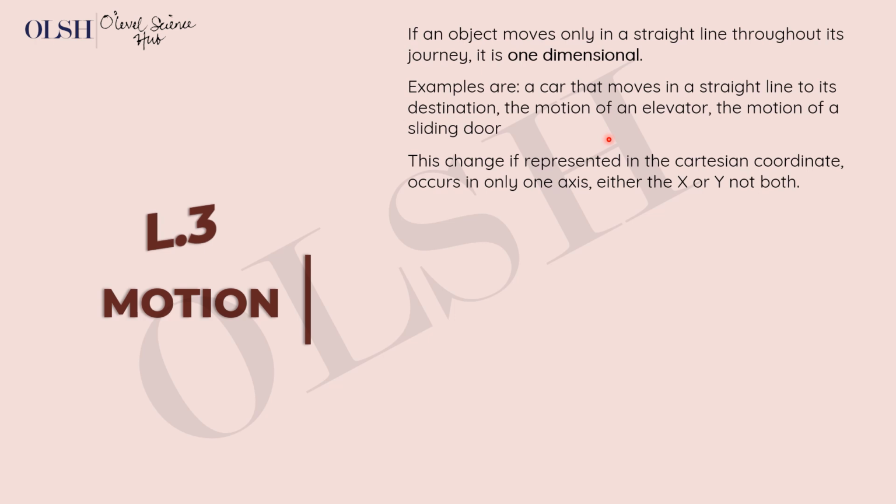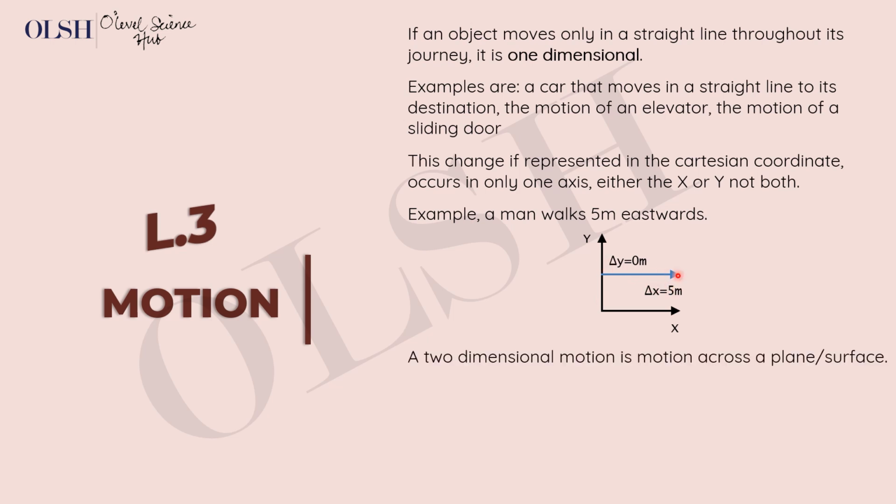Okay, so this change, if represented in the Cartesian coordinates, occurs in only one axis, either the x or the y. Okay, so this is an example. A man walks 5 meters eastwards. You can see he starts from a position 0 and walks 5 meters eastward. All right, the change in y here is 0. There's no change on this axis, while the change in x is 5 meters.